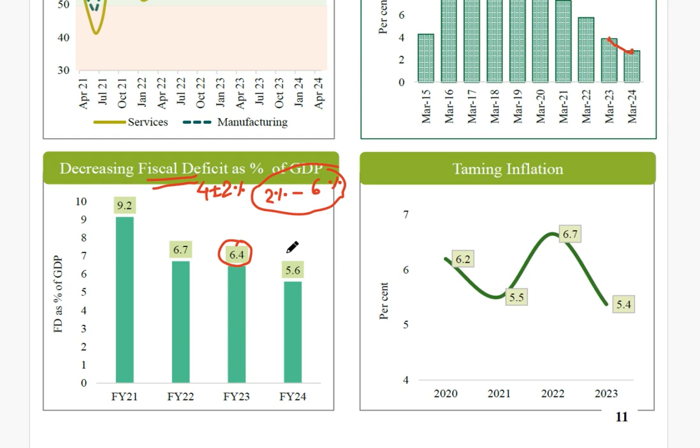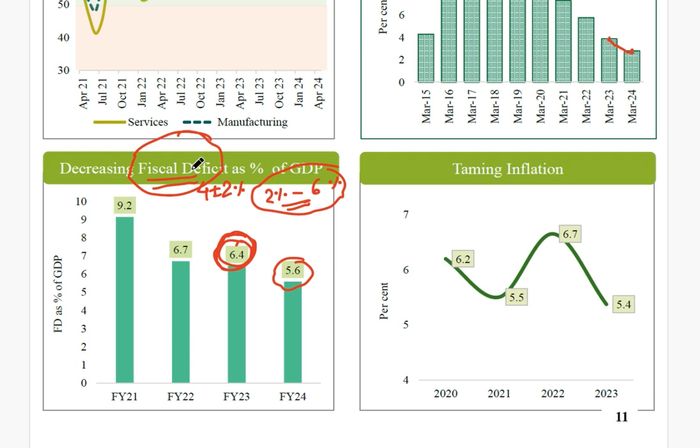So you see here that in the last financial year 2023-24, the fiscal deficit, as I discussed yesterday in our economic survey, was at more than 6%, that is 6.4. But this time you see the fiscal deficit has safely come under this particular allowed band, that is, it's less than 6%. Slowly it will come to around 5%, 4%, but you have to remember that it should also be more than 2, because the fiscal deficit also generates demand.